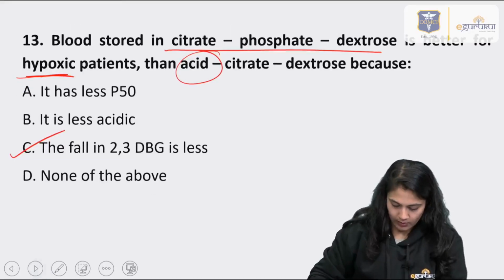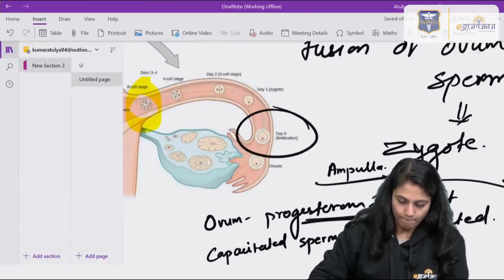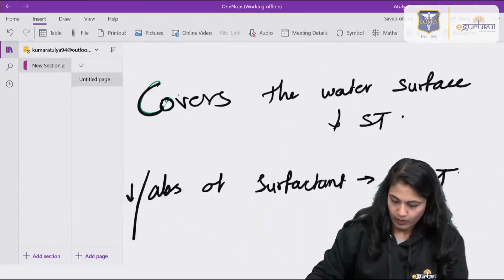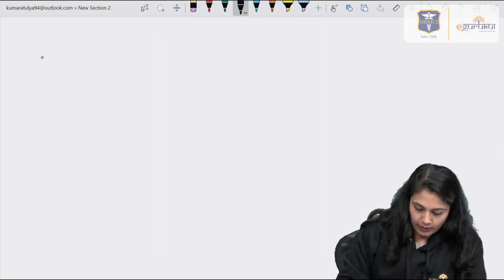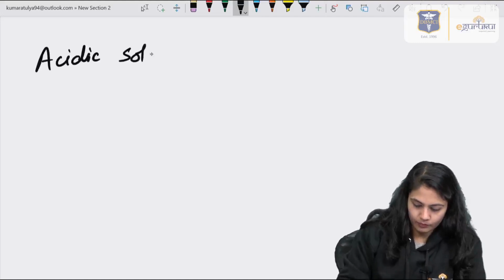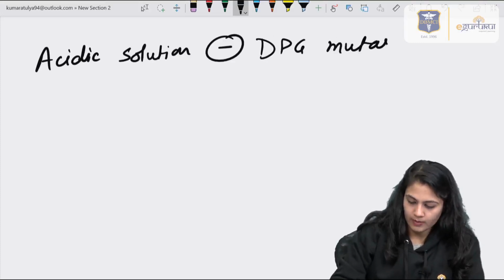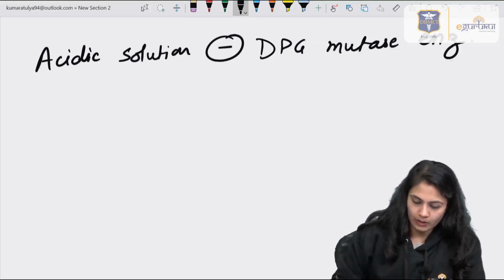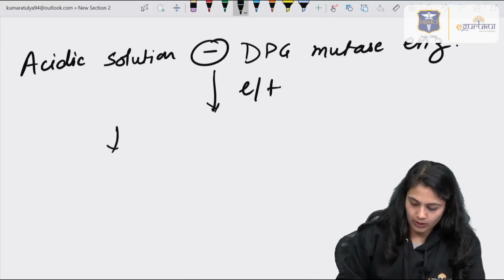If I have to discuss this topic, let's discuss. We know that if the solution is acidic, it will inhibit the DPG mutase enzyme, which will lead to a decrease in 2,3-DPG.